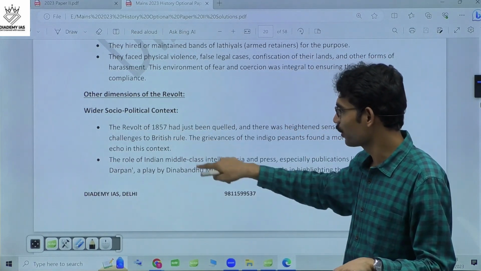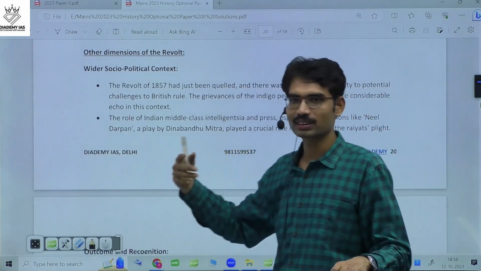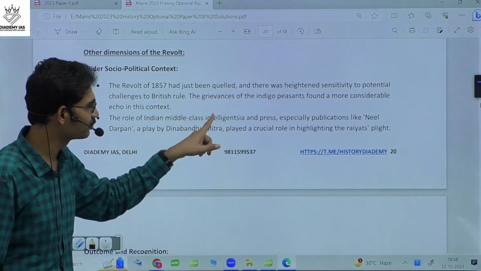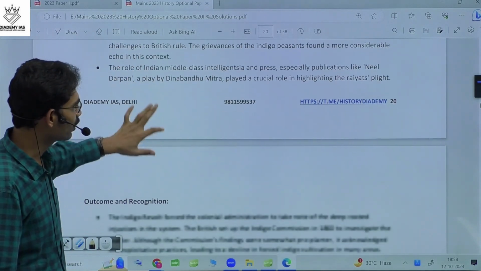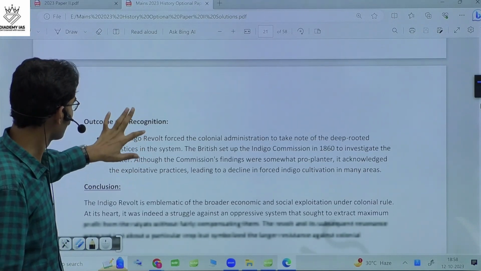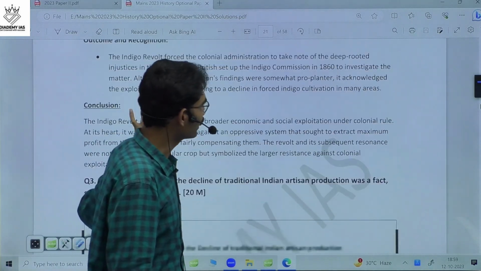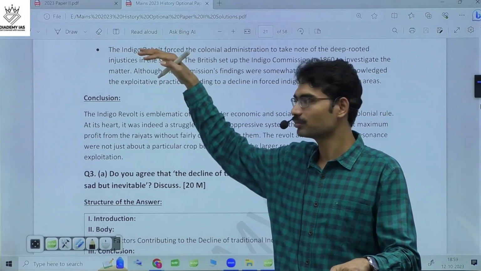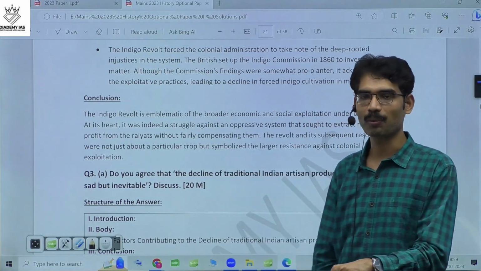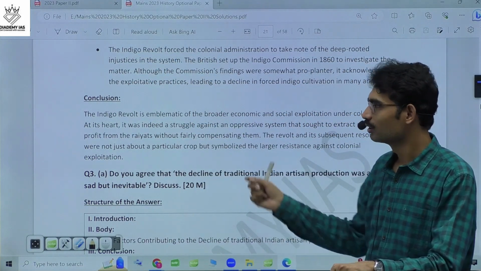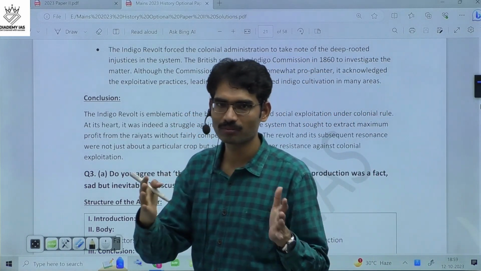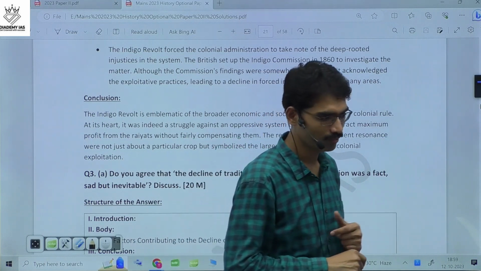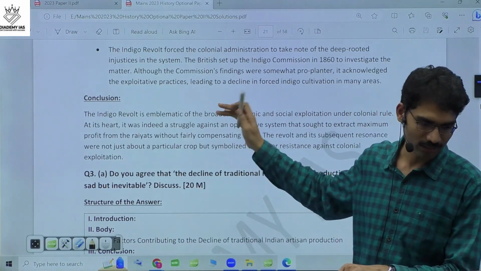And wider socio-political context, after 1857 revolt, the context changed after 1857. Now, Dinabandhu Mitra, Neel Darpan, outcome and recognition. After that, the British also recognized the problem, and they appointed commission also. So just you need to highlight what are the main focus goes to the causes for indigo revolt. So this is the question.